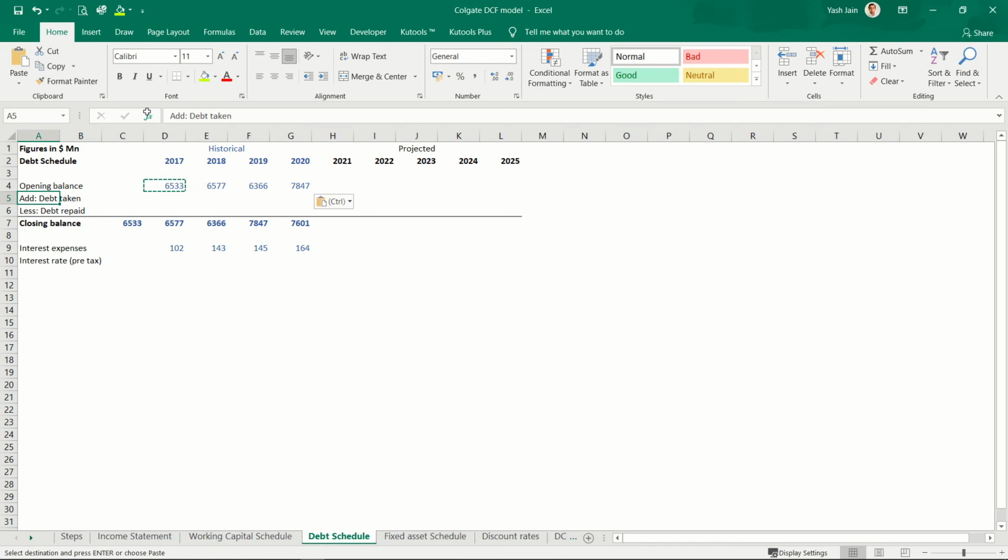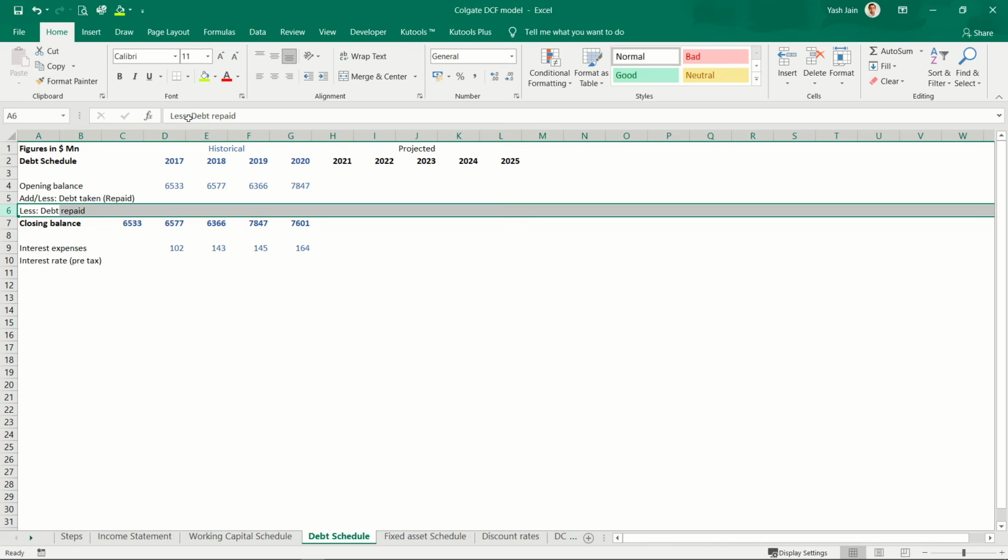Okay, so debt taken and debt repaid. Let's do one thing. I know my opening balance, I know my closing balance, so let's combine these two line items. I'll say add or less, and if it is less, I'll say in brackets REPAID.